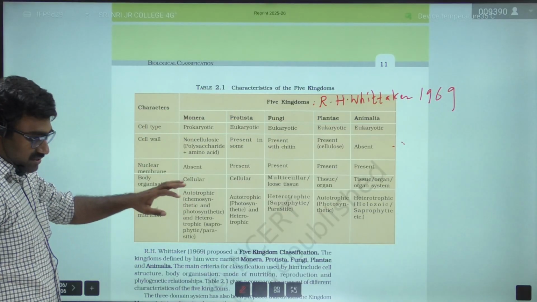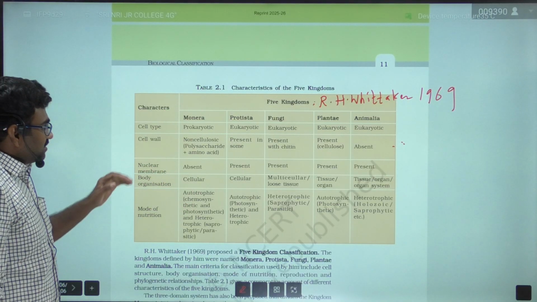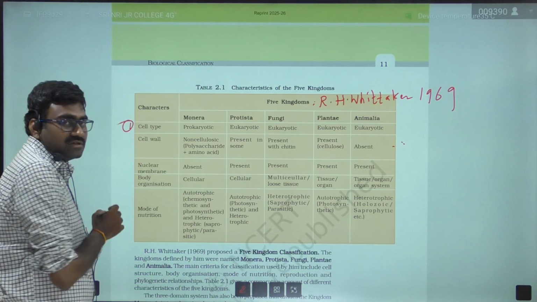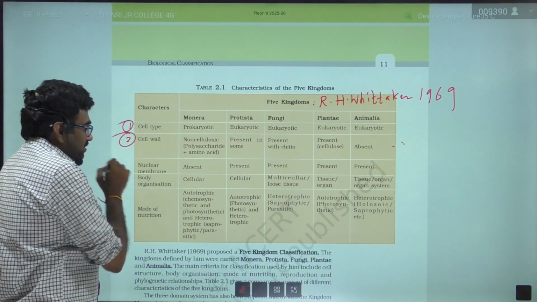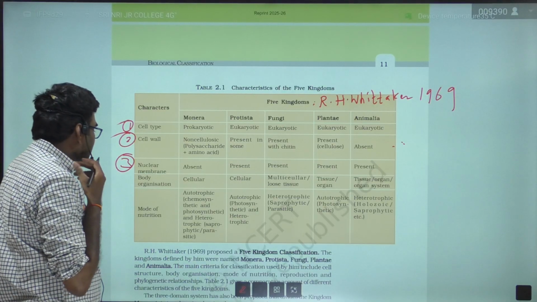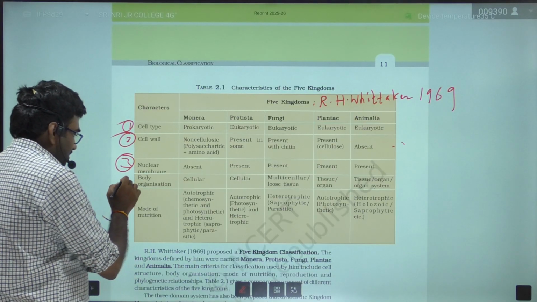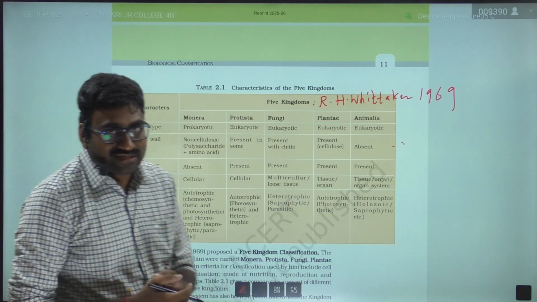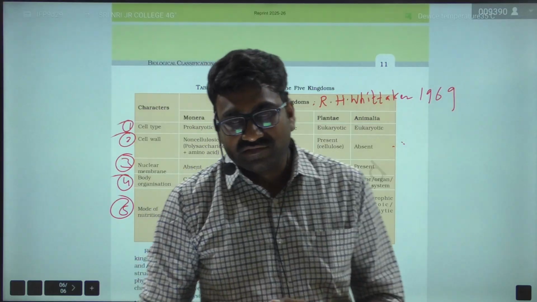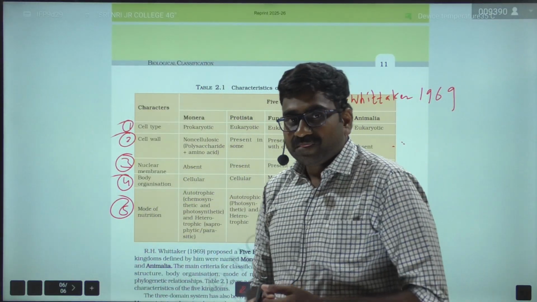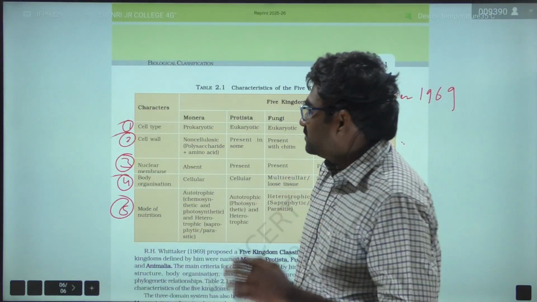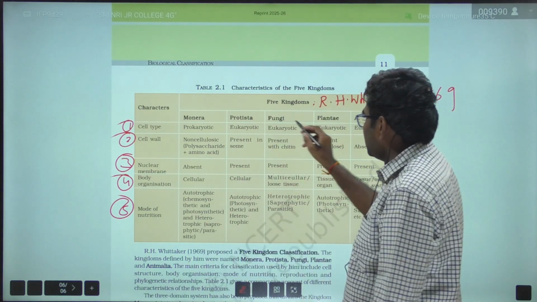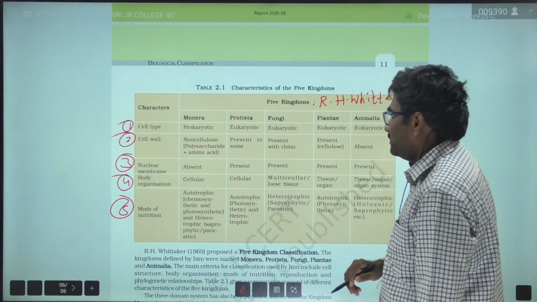This table is very important. Based on characters like cell type, cell wall, nuclear membrane, body organization, mode of nutrition, and evolutionary and phylogenetic relationships, he classified living organisms into five kingdoms, that is kingdom Monera, kingdom Protista, kingdom Fungi, kingdom Plantae, kingdom Animalia.